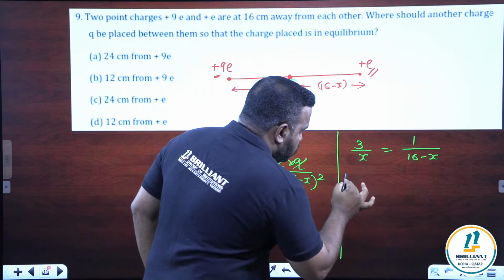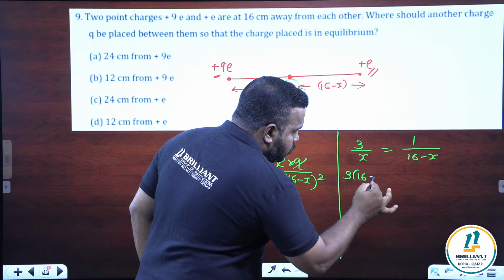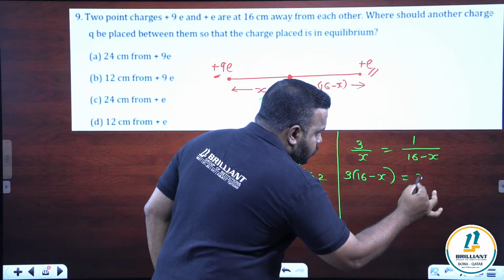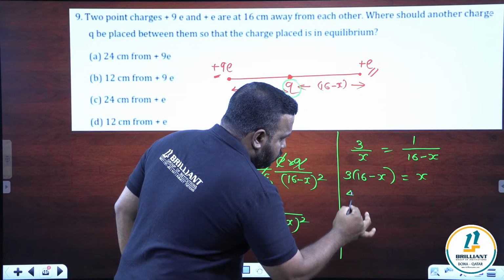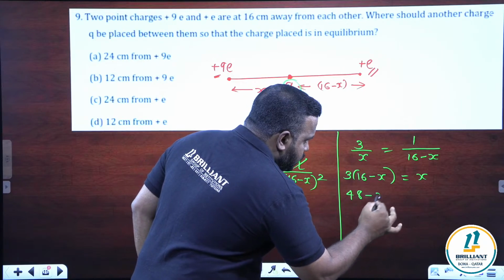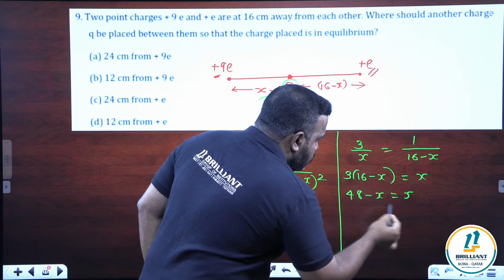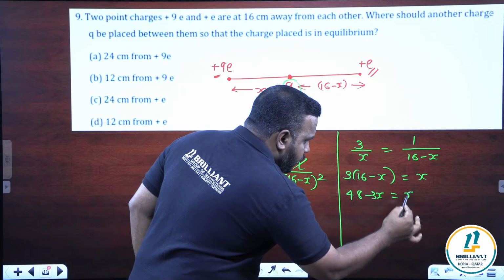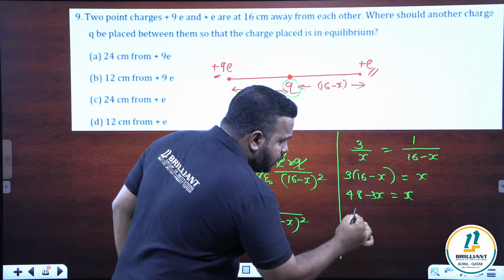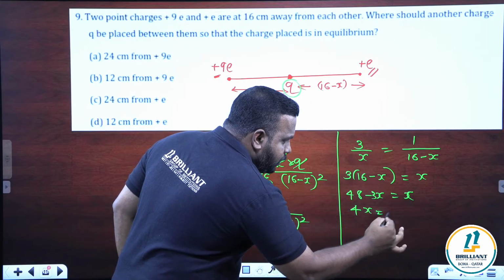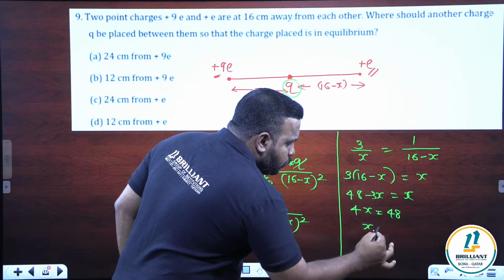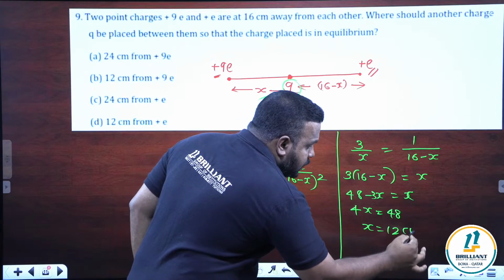Now we can cross multiply. So 3 into 16 minus x is equal to x. So 3 into 16 is 48 minus 3x is equal to x. Minus 3x will go to the other side. 4x is equal to 48. X is equal to 48 by 4, which is equal to 12 centimeter.